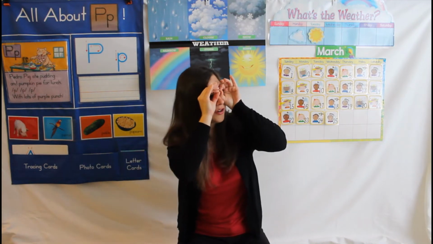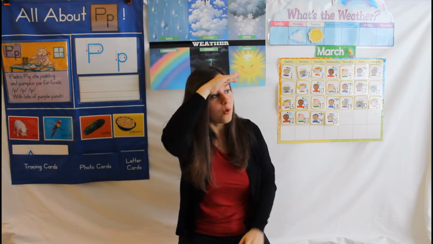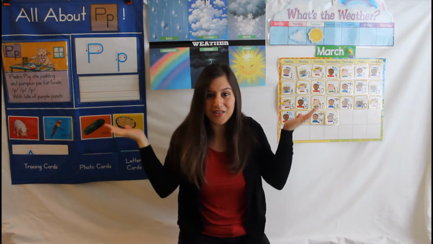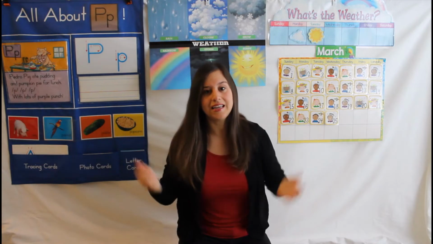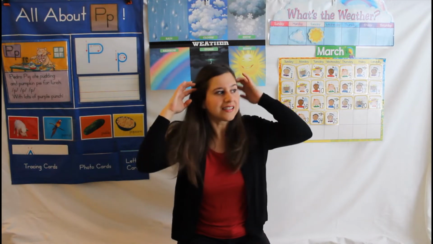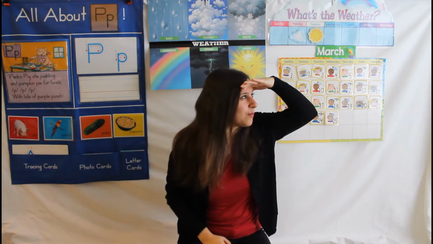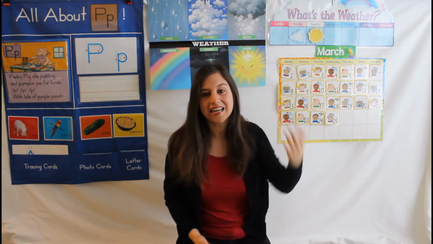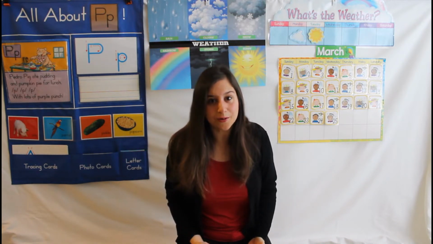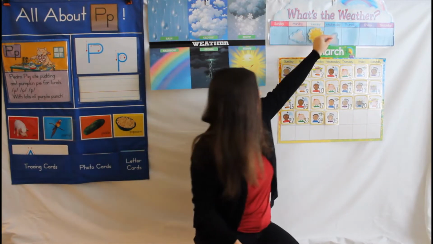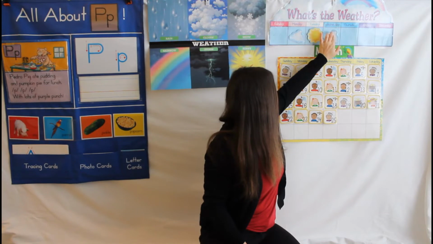Let's put on our spying eyes. Let's get to the window. What's the weather? What's the weather like today? Is it windy? Is it cloudy? Is there rain or is there sun? Let's see. Is that beautiful sun shining out there today? I can't see it. It's covered with clouds. Today it's cloudy. Let's put our cloudy up here on Wednesday.